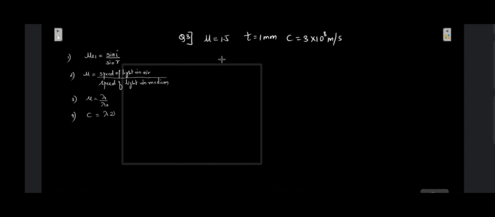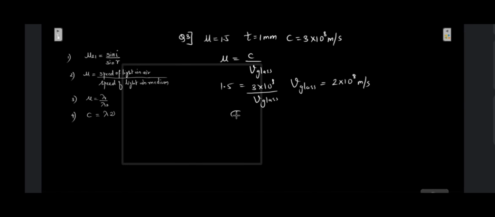So how will we find out? We know that mu is equal to C upon V in glass. So mu is given as 1.5. This will be 3 into 10 raised to 8 divided by V of glass. So speed of light in the glass is given by 2 into 10 raised to 8 meters per second. So thickness of the glass plate is given as 1 mm, that is 1 into 10 raised to minus 3 meters. So this is the distance it has to cover with this much speed.